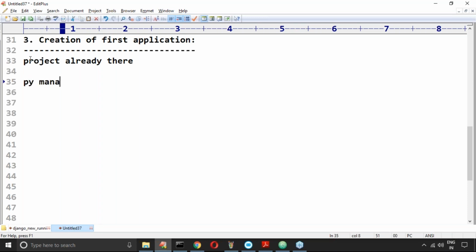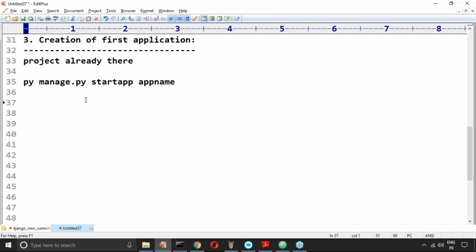By using the command py manage.py startapp followed by the app name. Remember this one. This is the command we require to use to create an application. So: py manage.py startapp app name.